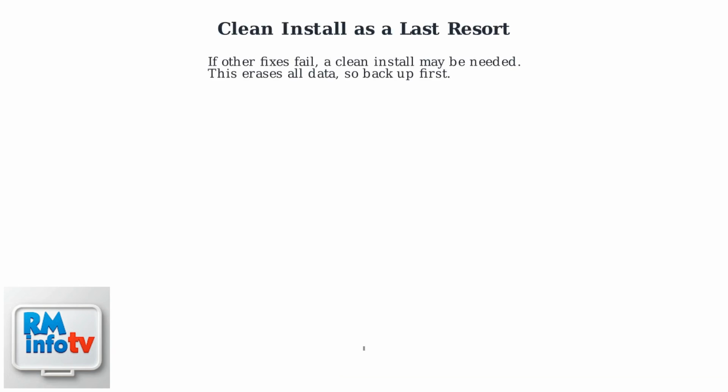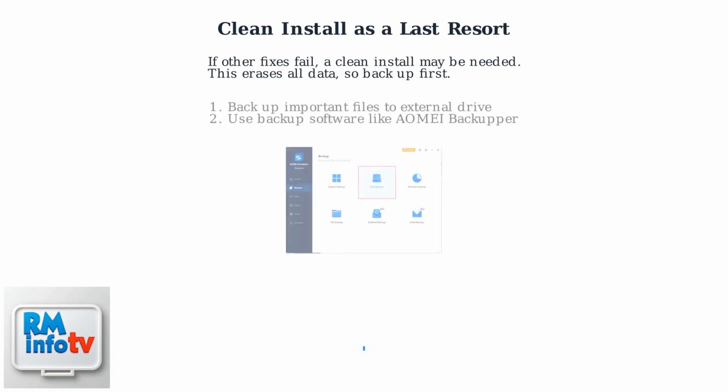When all other troubleshooting steps have failed, a clean install of Windows becomes the last resort option. This process will completely erase your existing installation and start fresh, so it's crucial to back up your important files first. Before proceeding, connect an external drive and use backup software to save your personal files, documents, and any data you want to keep. Tools like AOMEI Backupper can help create a complete backup of your system or selected files.